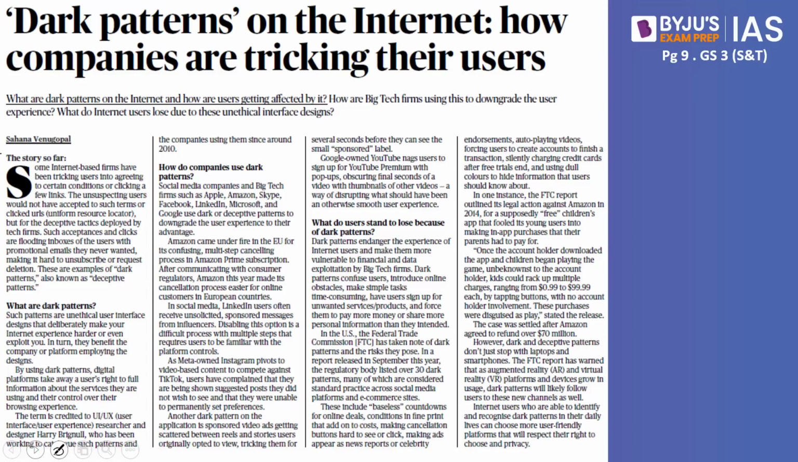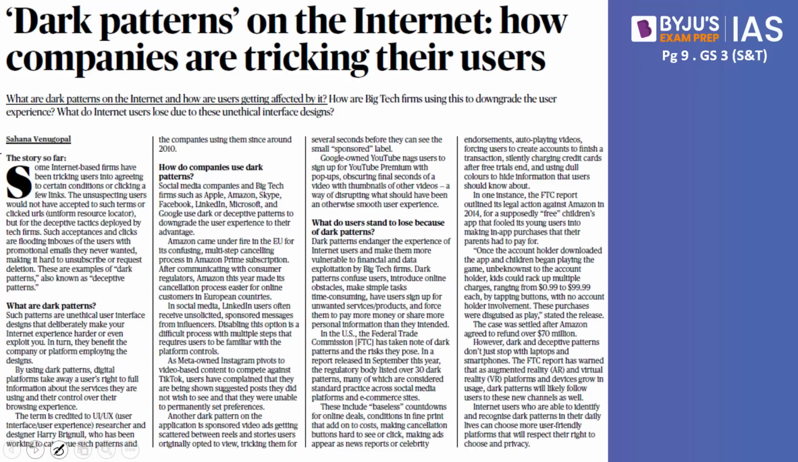This article says dark patterns on the internet, how companies are tricking their users. This article is once again saying that privacy on the internet platform is a myth. Let us try and understand what this dark pattern is all about. Let's assume for a moment that you want to read something, or get a service of one of the websites.